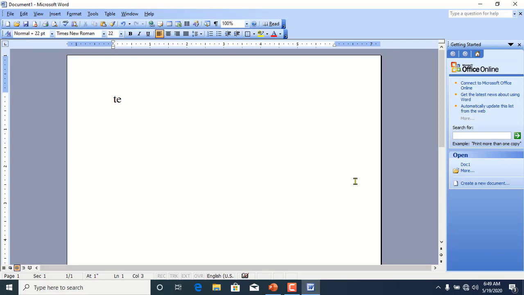You can type text. We can change the size of the text. We can make it bold. We can apply many other commands on this text, and you can type as much text as you want in this document area.